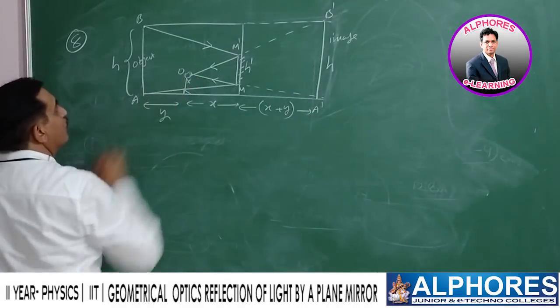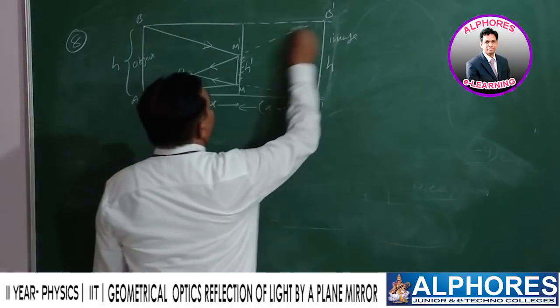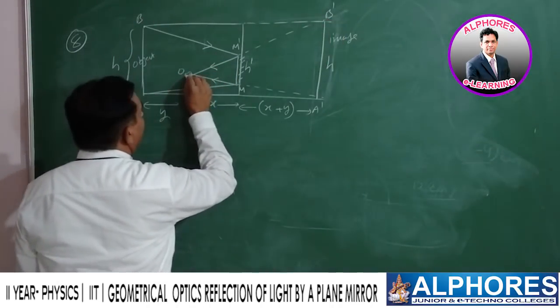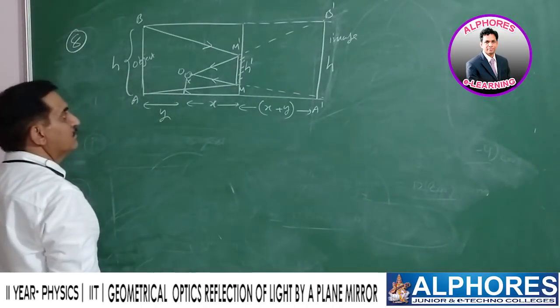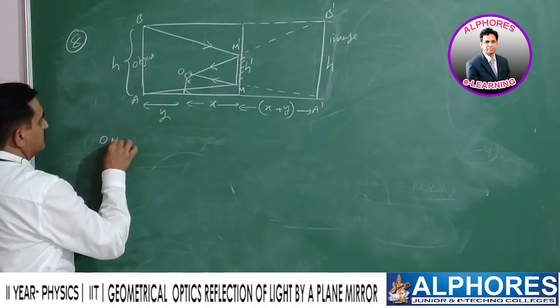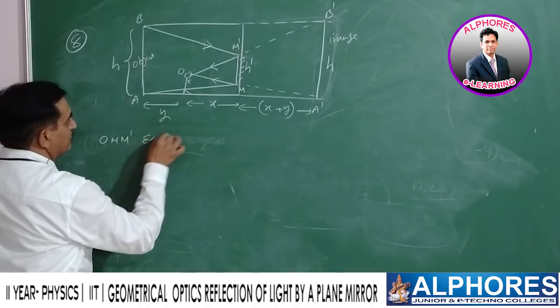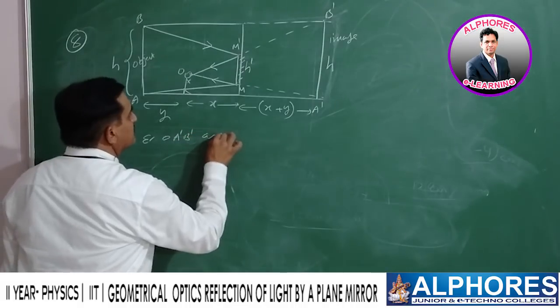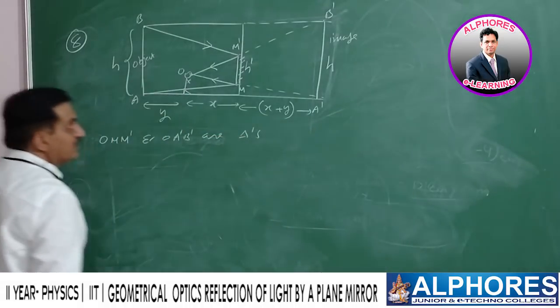Again, this is O, A dash, B dash, O, M dash. Similar triangles. O, M dash and O, A dash, B dash are similar triangles.